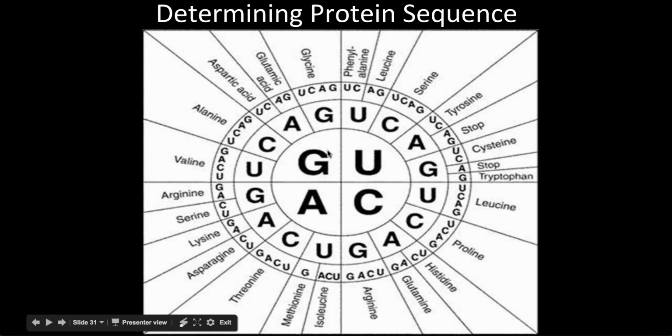We have the mRNA code, we understand it, so there's a nice little wheel for this, and I'll give you an example. If we had an mRNA that was, let's say, GAG, what would that be? Well, how do we figure that out? We start in the middle and move through. So we have G, and then I move to A in the next ring, then I want to find a G in the last. So GAG equals glutamic acid. You could go through that whole process for any codon to figure out what its amino acid might be.